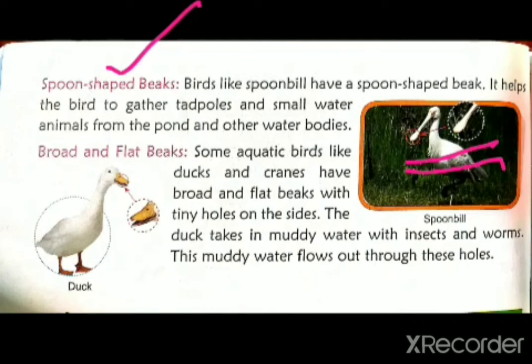Birds like spoonbill. It helps the bird to gather tadpoles and small water animals from the pond and other water bodies. Tadpole means the baby frog. Their beak helps them to gather, means to collect, the tadpoles and small water animals from the pond or any other water bodies.